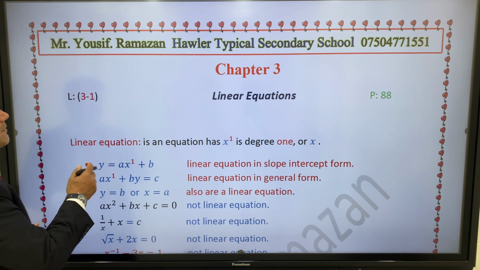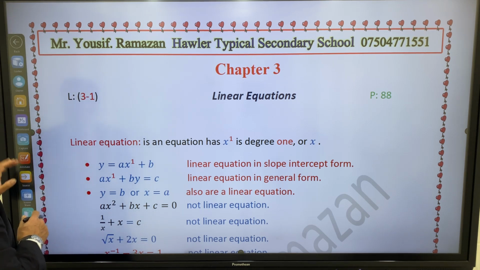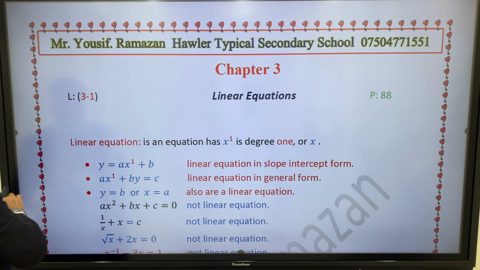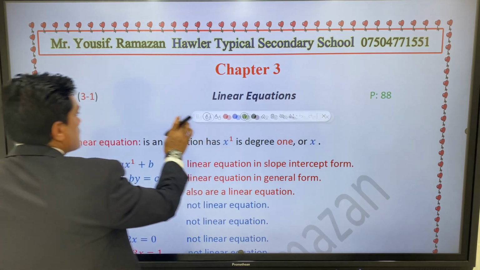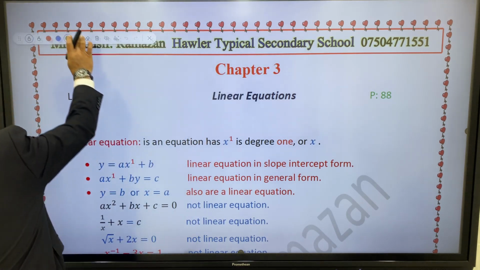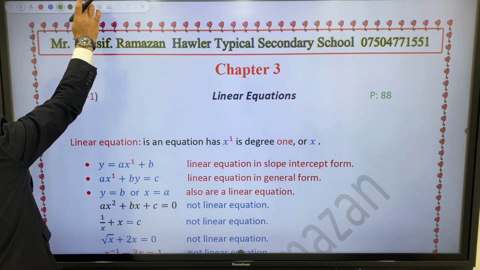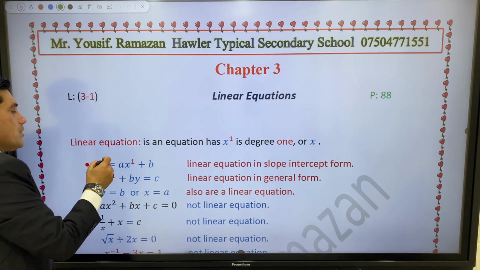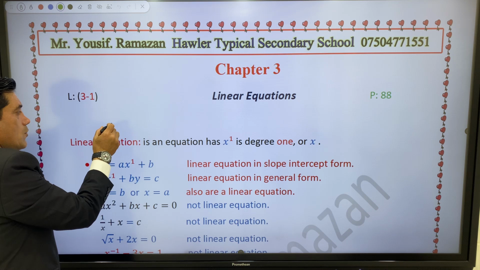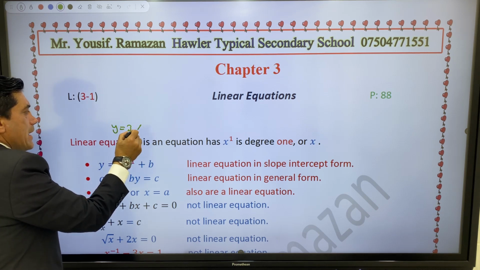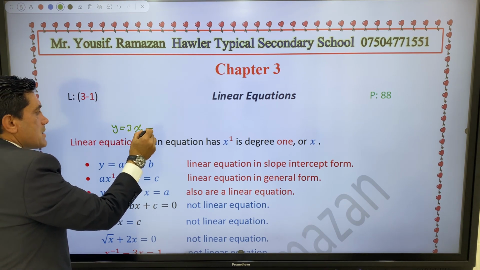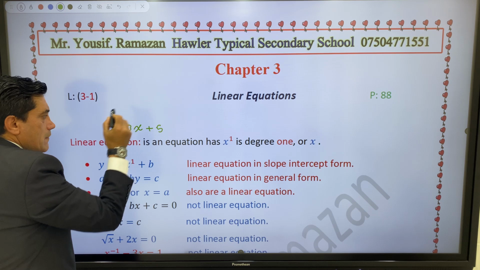But in an equation, you do not need to write 1. Just say y equal to, for example, 3x plus 5.